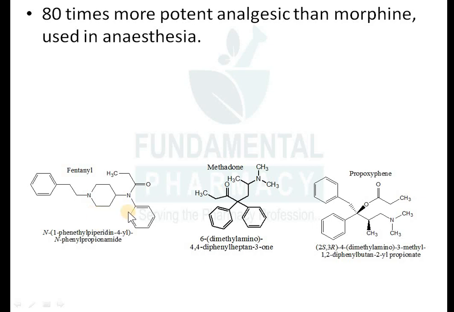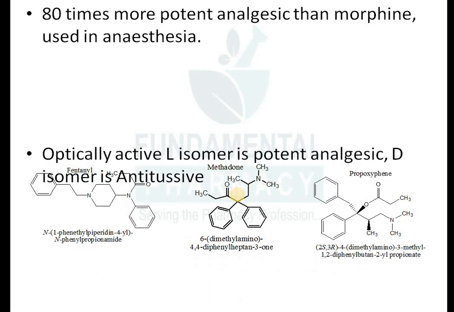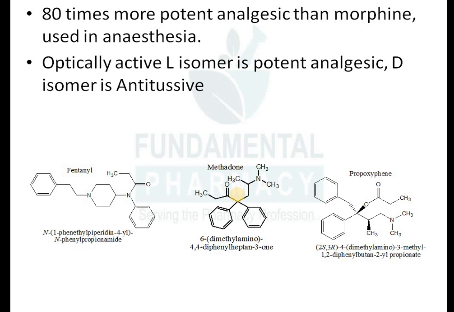Okay, then next one is methadone. Okay, so methadone is also an analgesic. It is having strong analgesic action. It is used in the moderate to severe pain, that is methadone. So now this methadone is an optically active compound, and the levo isomer is a more potent analgesic, and the dextro isomer is an antitussive in nature.